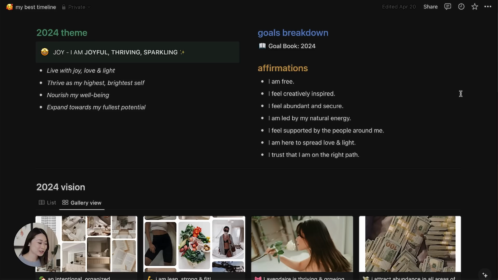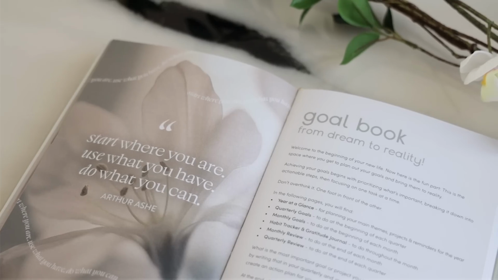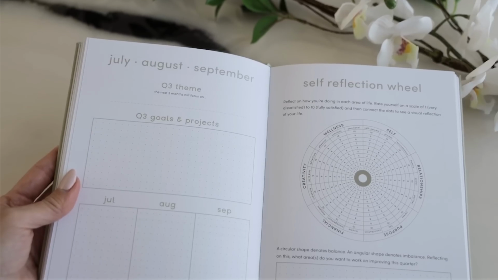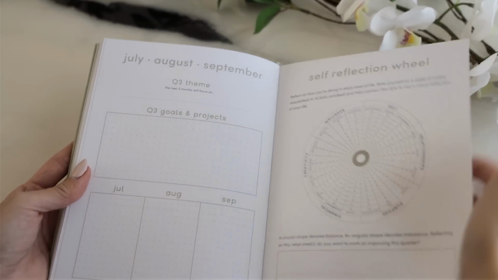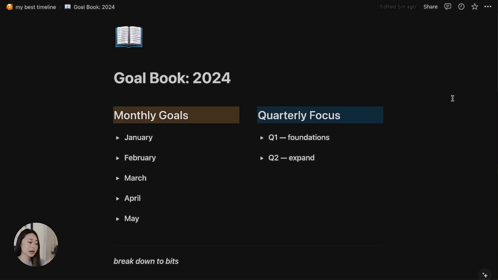All right, let's continue the tour. So I mentioned there was a page in here called the goal book. And so this is a space to break down your goals for the year. It basically correlates to the section called the goal book in the Artist of Life workbook. And that's the section where you break down your goals for the year by the quarter and then by the month. And then if you want, you can break it down by the week as well. So everything that I would write in the workbook, I just transfer it over to this goal book page.